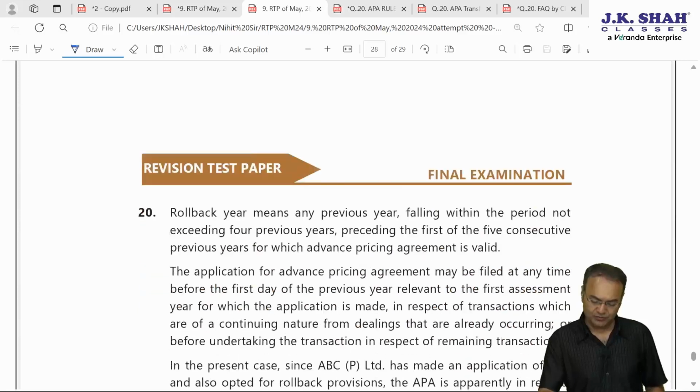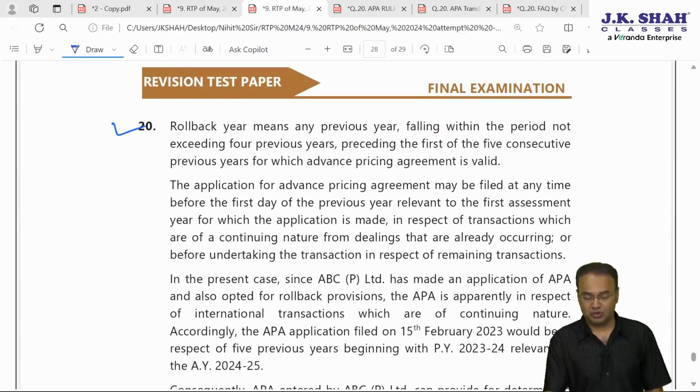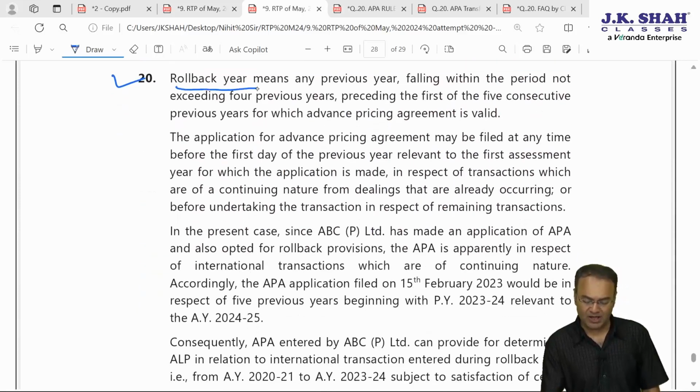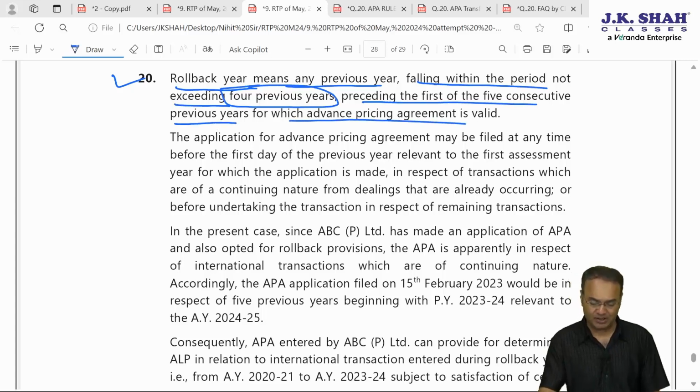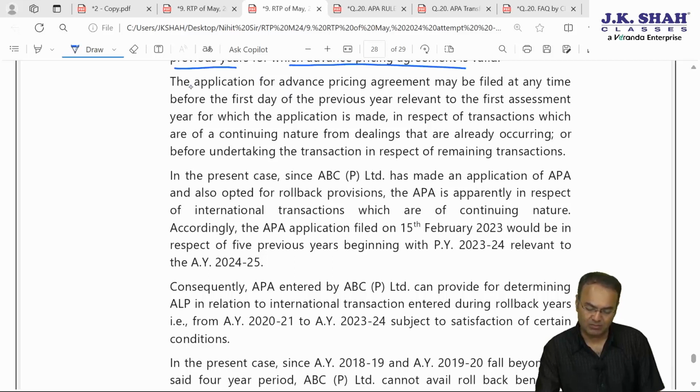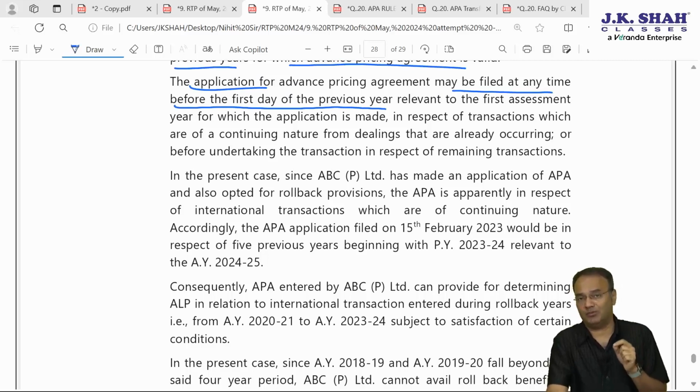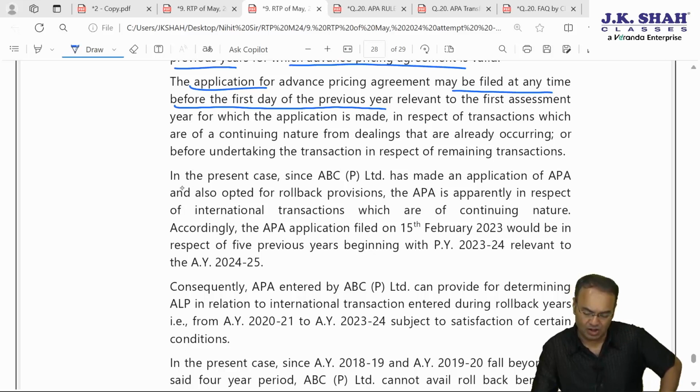What is the solution? So first, the institute has clarified about rollback. Rollback year means any previous year falling within the period not exceeding 4 previous years immediately preceding the first of the 5 consecutive previous years for which APA is applicable. The application may be filed at any time before the first date of the previous year. That means if the application is made on 15th February 23, financial year 22-23, then APA will be applicable from financial year 23-24, AY 24-25.